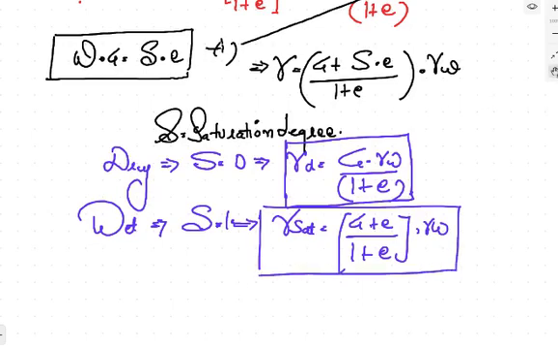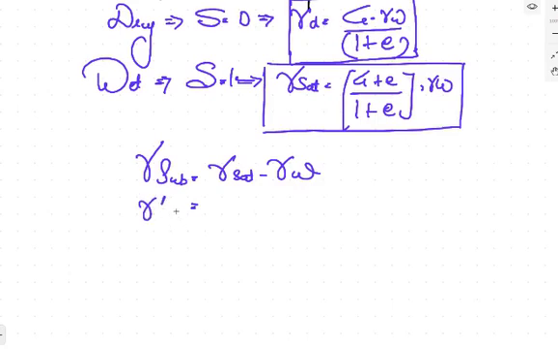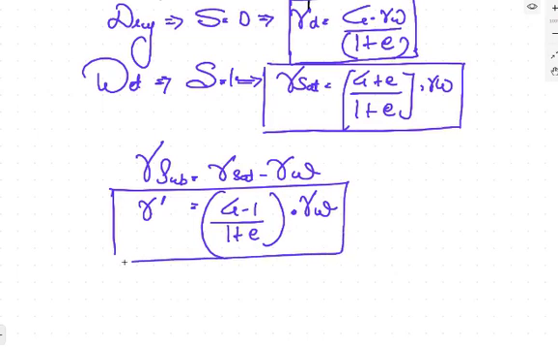Now, you also know that the submerged unit weight is basically gamma of sat minus gamma of W. It means that if you go for submerged unit weight, which we have considered gamma dash, then this will be G minus 1 divided by 1 plus E into gamma W. This is the submerged unit weight relation which you have to remember.